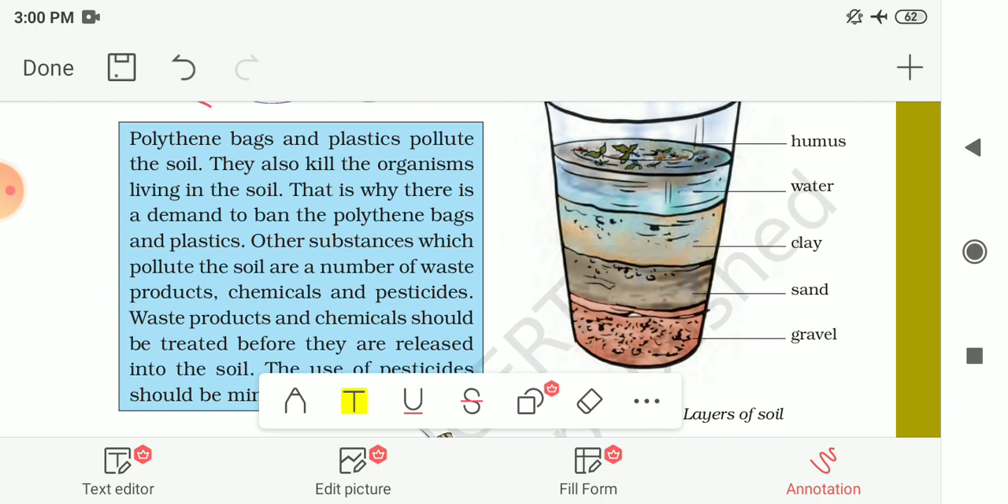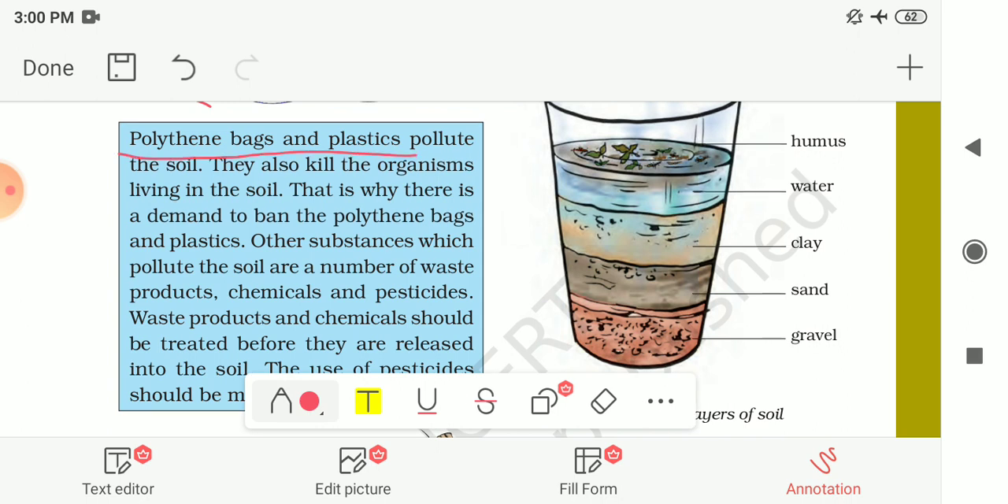Here one fact is given to you: plastic or polythene bags pollute the soil, and they also kill the organisms which are living in the soil. That is why there is a demand to ban polythene bags and plastics.